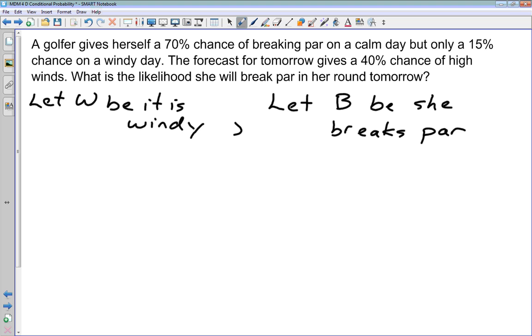So there are two possible ways that she can break par. Let's put it in terms of probability.